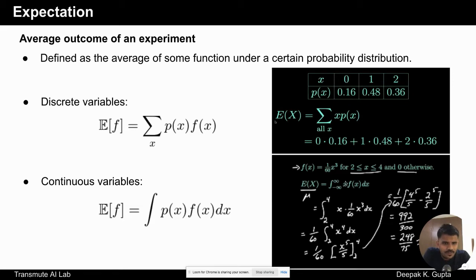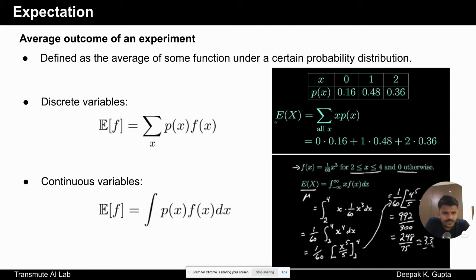This p(x) is the probability density function that we have in case of continuous random variables, and then this is the value of the random variable. So we multiply 1 over 60 x cube into x, and then we take an integral from minus infinity to infinity, and then we just simplify the integration and we end up with 3.33. So that is the expected value of this continuous random variable.